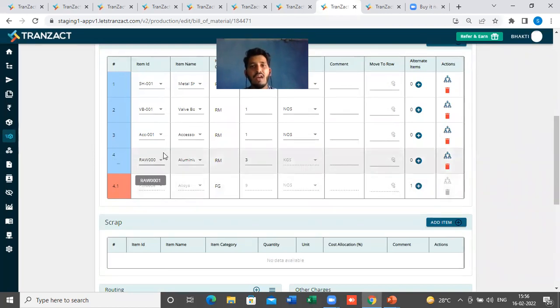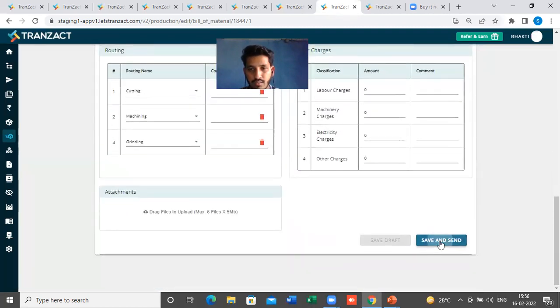So like this, if you have sub assemblies or semi-finished goods, either you have to create the bill of material in the system first and select it here with the help of this linked BOM, or you can create it while creating the parent BOM. I hope I answered it. So I will just save this. This is how it will look like. So this is what we call a multi-level BOM, right?